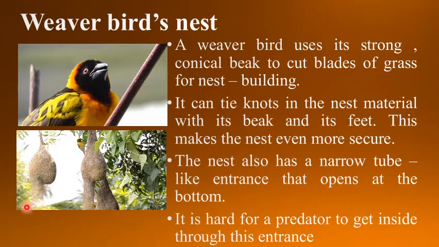Let's see once again. The weaver bird uses dry twigs or grass or straws to make a very strong and big nest. The nest always hangs from the branch of a tree. The bird enters and comes out through a tube-like opening at the end of the nest, that is, at the bottom of the nest. And it is very hard for a predator to get inside through this entrance.